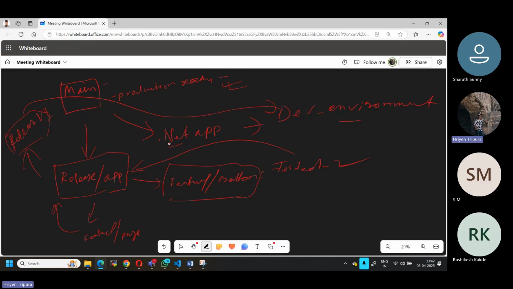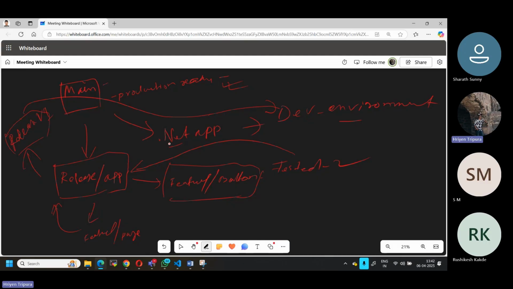Once you have merged all the feature changes, you will bring those changes to your main branch too, because whatever changes you merge to your release branch, the same changes will be replicated to your main branch.